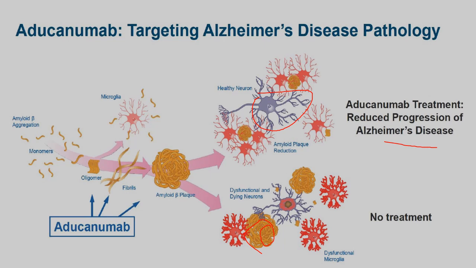Here microglia activity is also there, but if no treatment is given, dysfunctional microglia are not activated. Here dying neurons are present, and here healthy neurons are present. In clinical trial studies, it is shown that healthy neurons are activated with aducanumab treatment, reducing the progression of Alzheimer's disease.